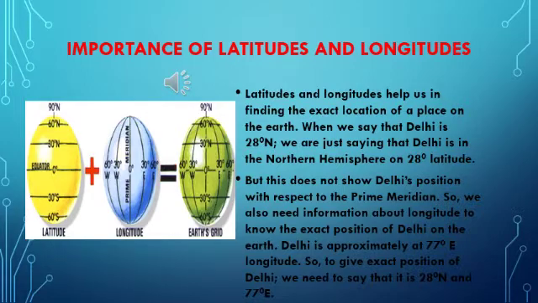So, we also need information about longitude to know the exact position of Delhi on the earth. Delhi is approximately at 77-degree east longitude. So, to give the exact position of Delhi, we need to say that it is 28-degree north and 77-degree east.